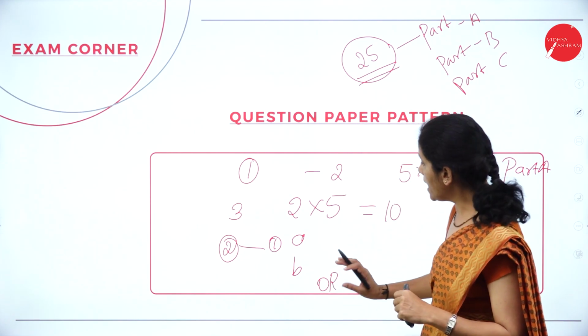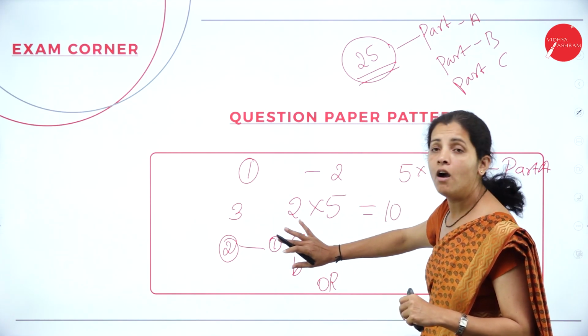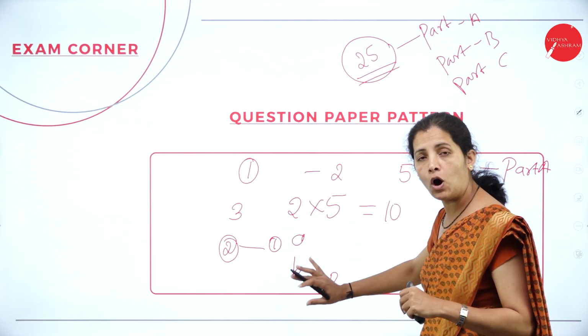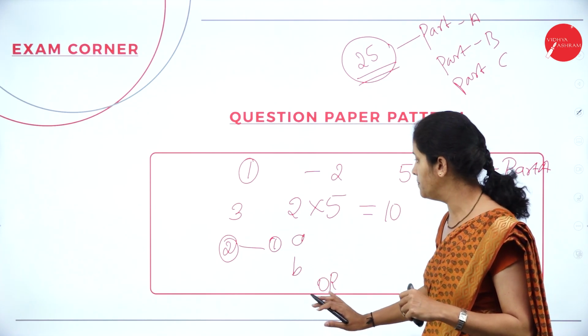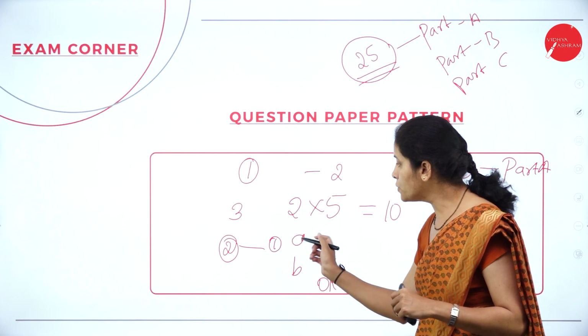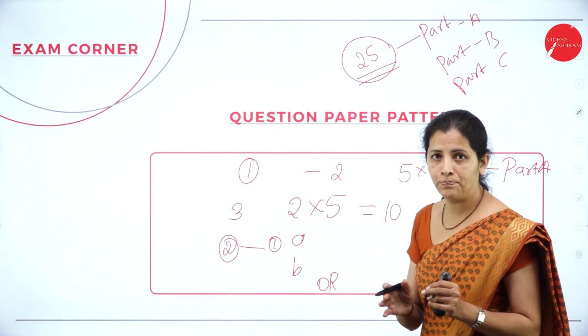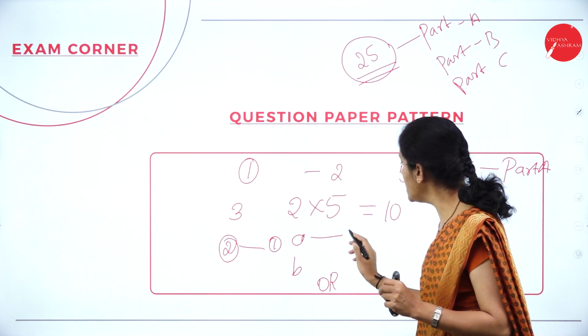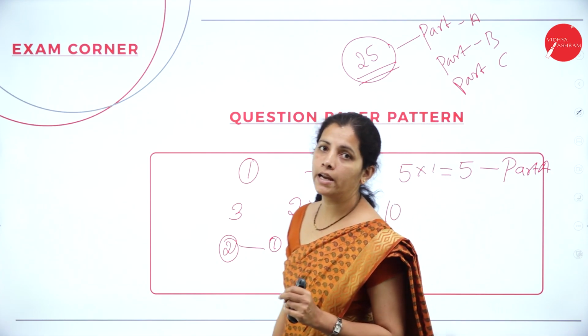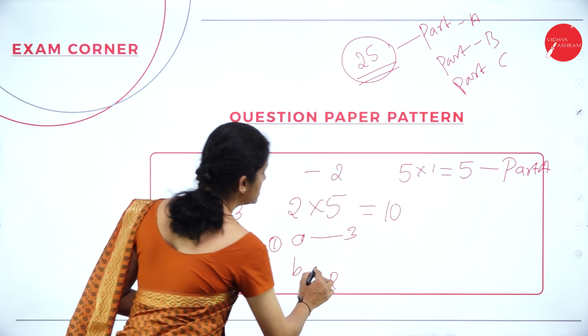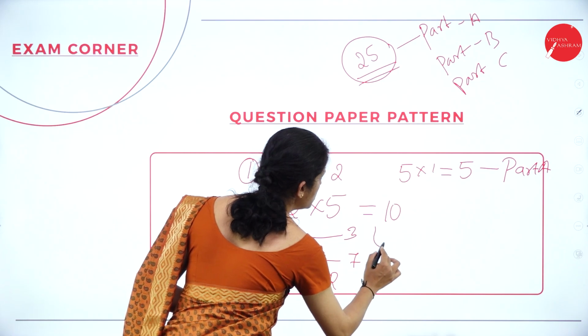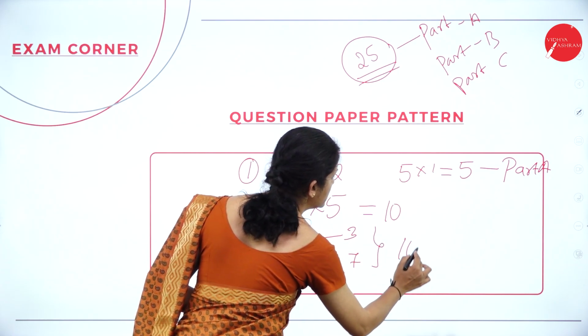In the sense, either I want to answer first full question or second full question. And in my first question, I have part A. So, the first question carries 3 marks and the second question carries 7 marks. So, 7 plus 3, it is 10.